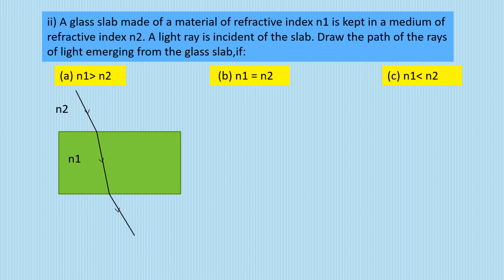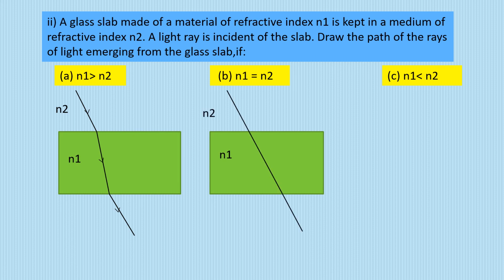Now if the refractive index of both are the same, the glass slab and the medium in which you have kept it, so if this is the refractive index of the glass slab n1 and this of the medium n2, it is going to pass undeviatedly, because when the refractive indexes are the same, the light ray follows an undeviated path. This is the condition of no refraction, one of the conditions. The other condition would be that the light ray passes normally, right? So this passes undeviatedly.